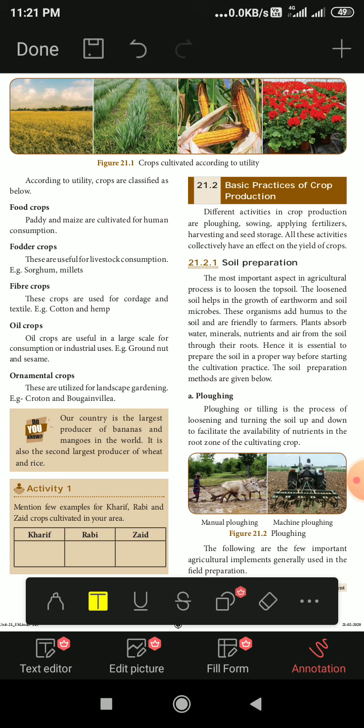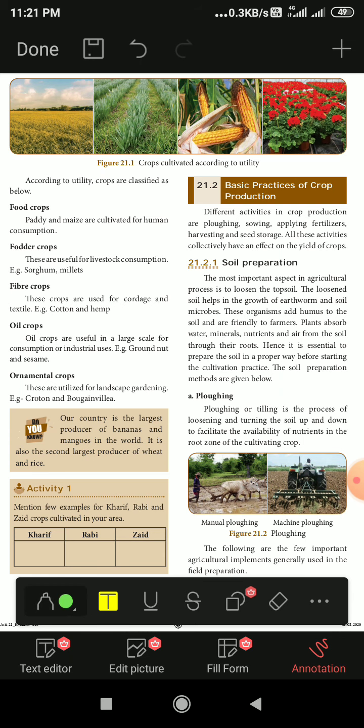These are for the livestock, that means for the cattle. We make use of fodder crops, that is sorghum and millets. Then come the fiber crops. Fiber crops are cotton for the textile industry and hemp for making cloth. And next come the oil crops, which are used for the production of oil: groundnut, sesame. These are all the different types of crops used for different purposes.